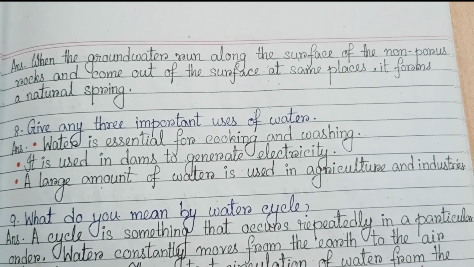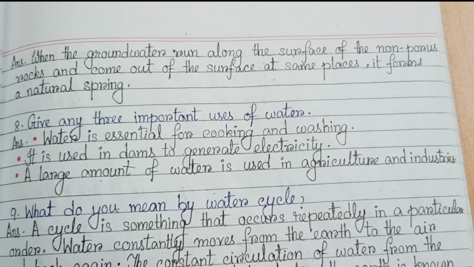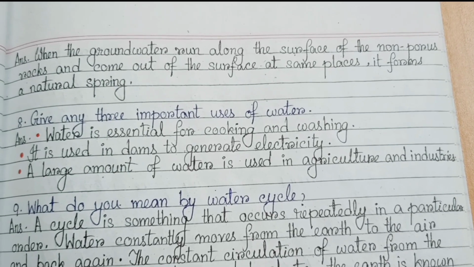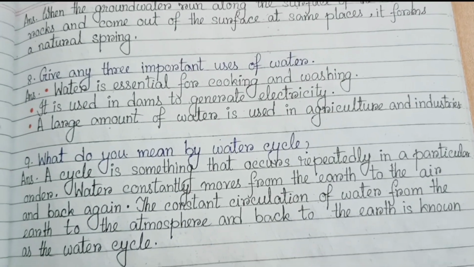Water is essential for cooking and washing. It is used in dams to generate electricity. A large amount of water is used in agriculture and industries.